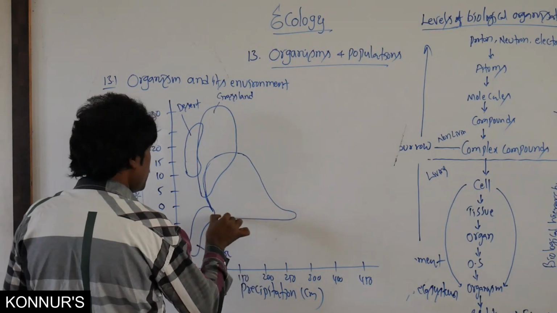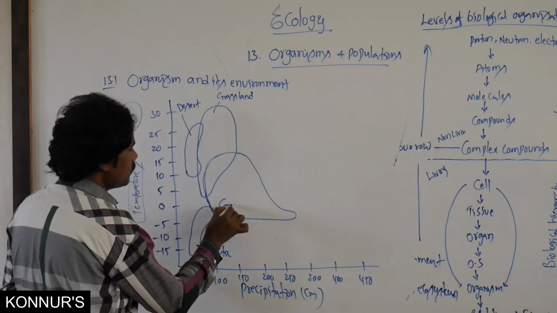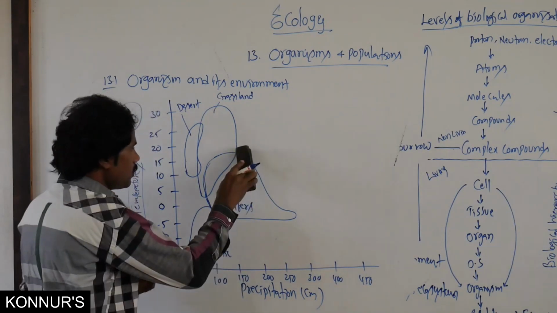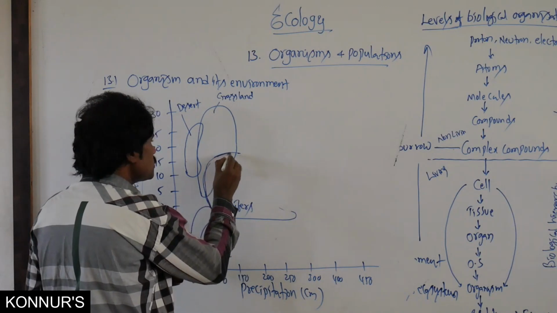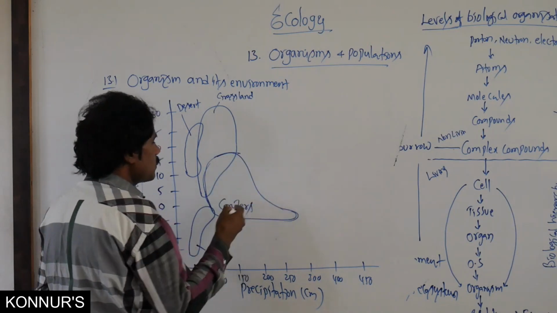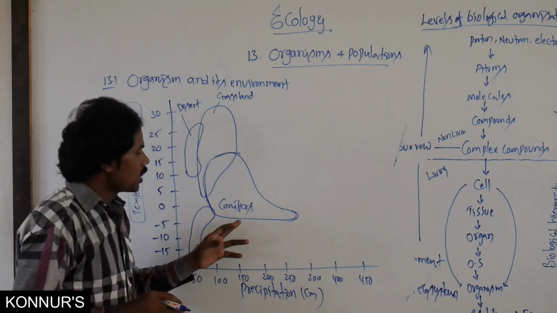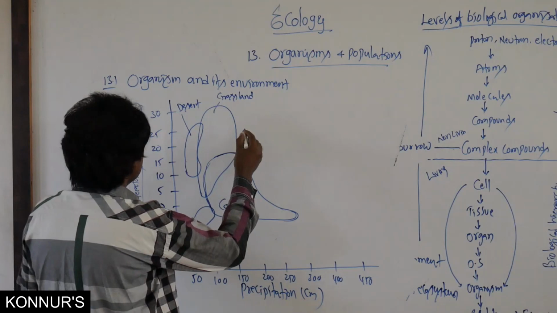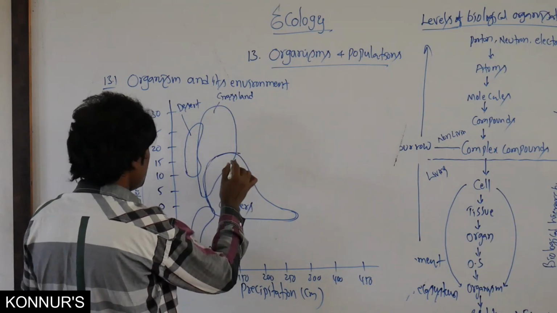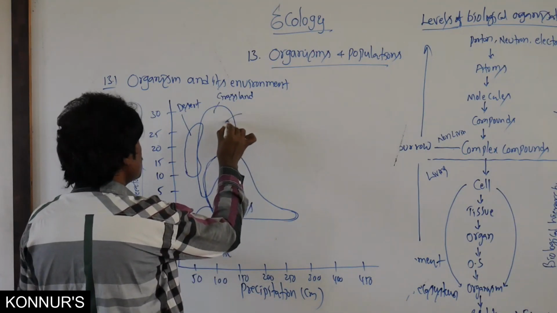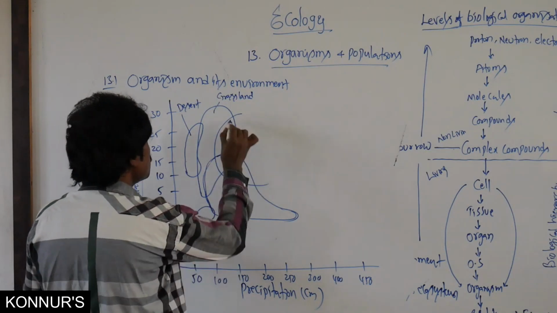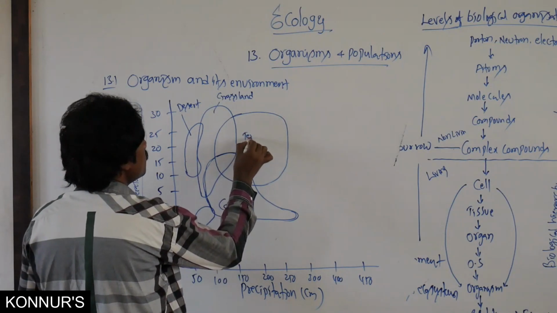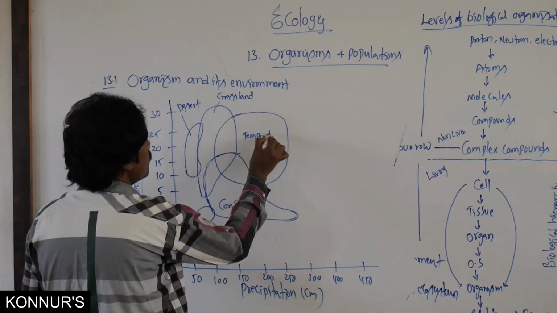Up to 250, it is related to conifer forest or coniferous. Then tropical or temperate region. This is the temperate one.